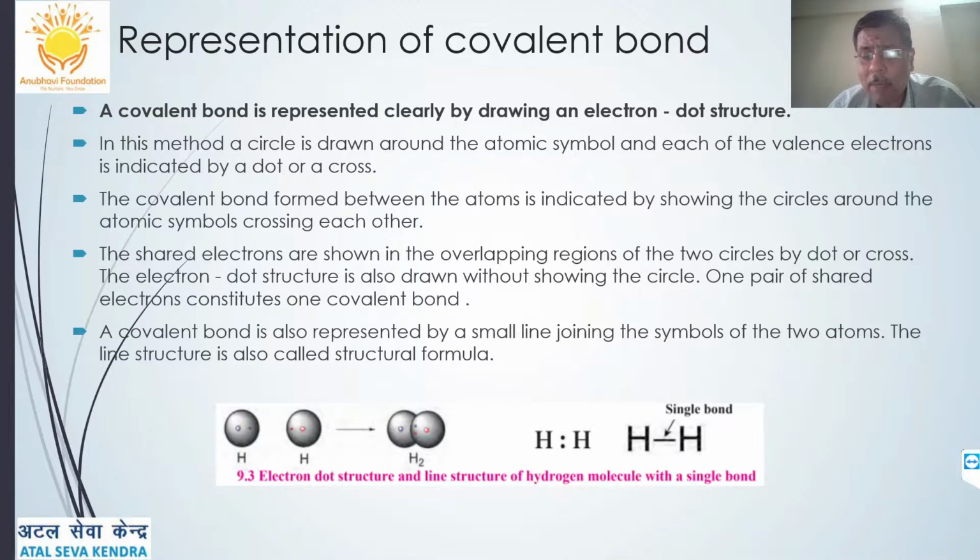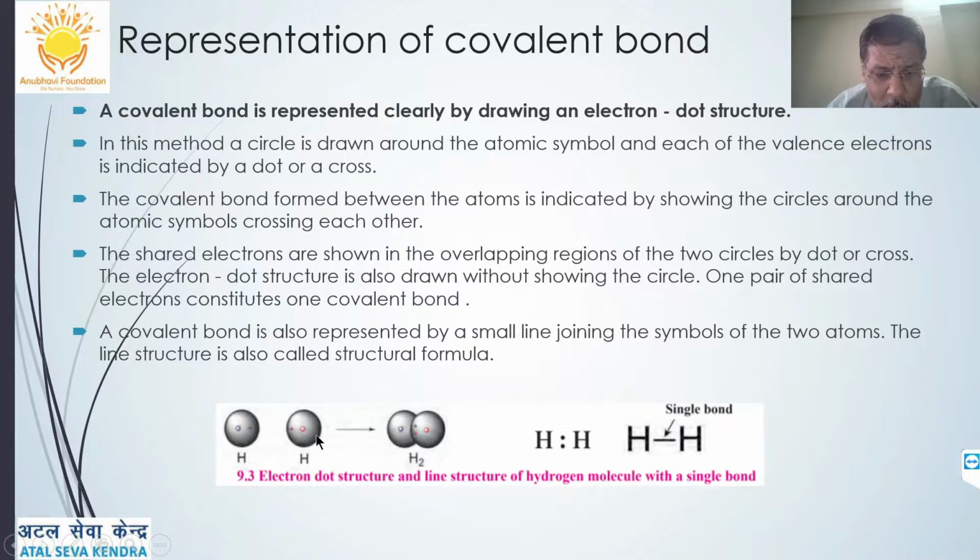Therefore, organic chemistry is very vast. Every day new compounds of carbon are being discovered, or they are being tried to be formed in laboratories and so on. So, how to represent a covalent bond? A covalent bond is represented clearly by drawing an electronic dot structure.